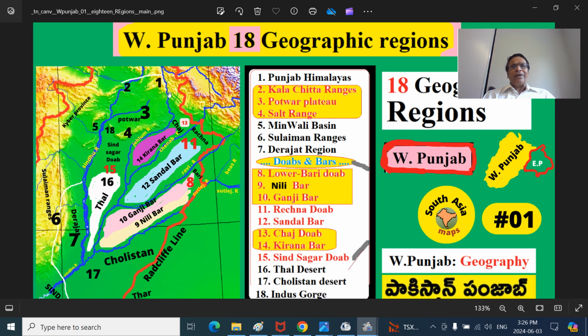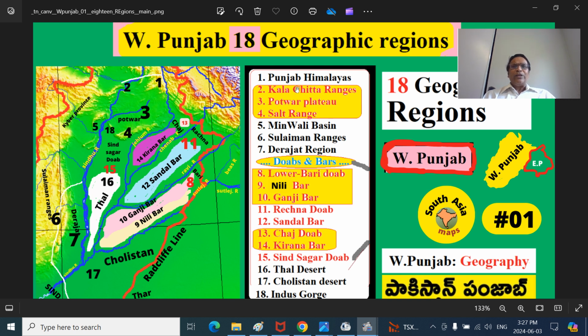We are talking about Punjab Himalayas. They are mostly on the east side of the province. Now, when we are saying Punjab here, it means only West Punjab, until I tell you otherwise. The eastern part of this region, predominantly the Rawalpindi area.